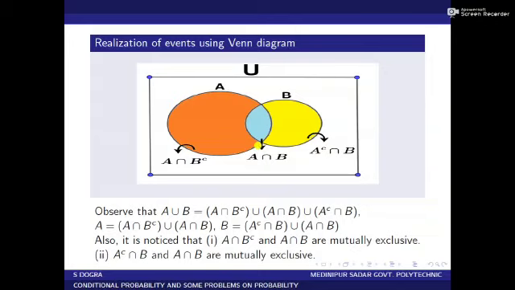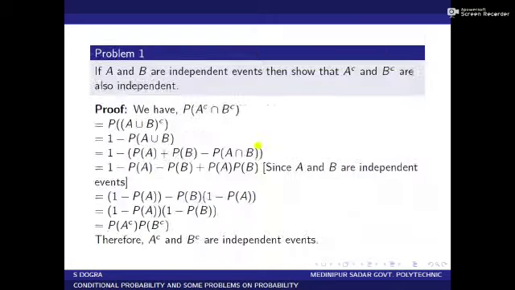So the left hand portion occurs or the right hand portion occurs. That is, left hand portion union right hand portion. The probability of the event, left hand portion union right hand portion, where the common portion does not occur.